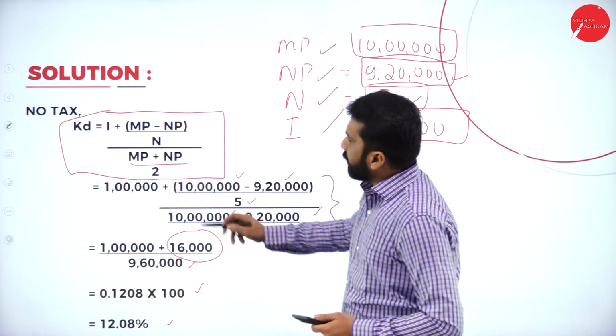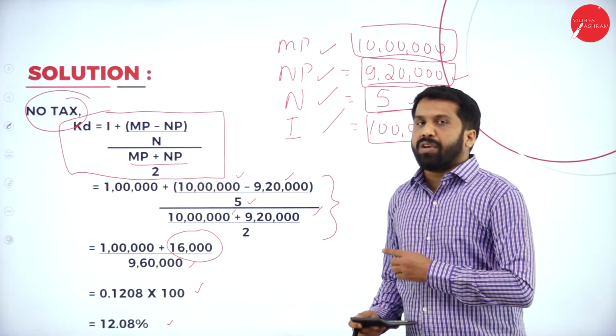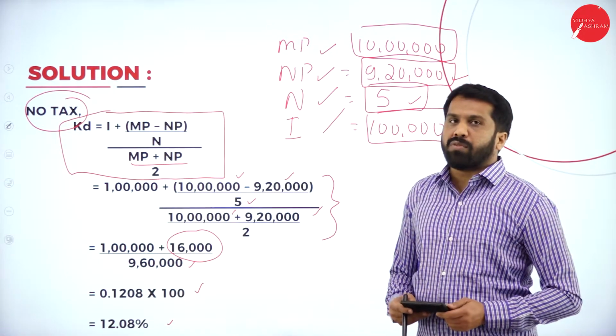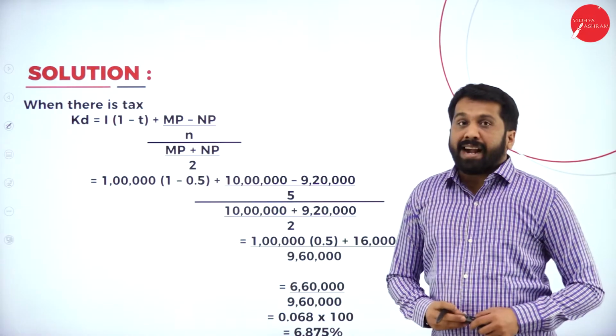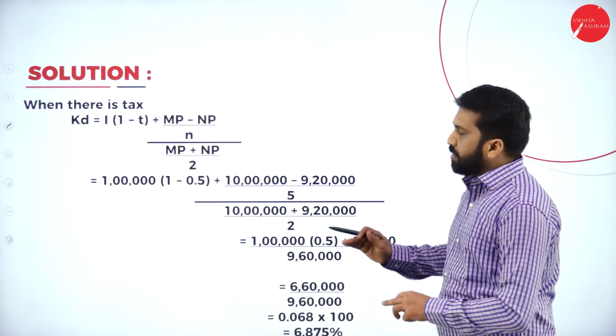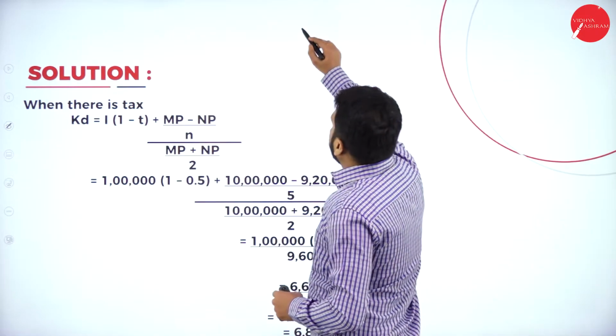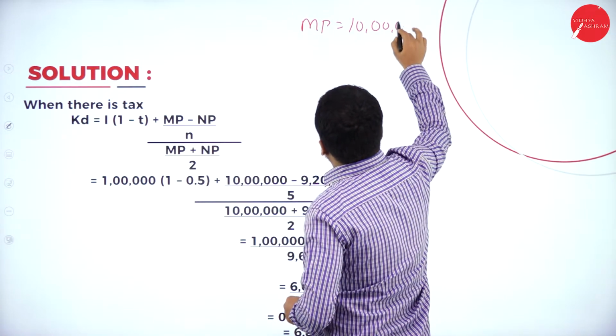Now, hope you understood. Whatever we have done is without tax. With tax, what will happen? I'll show you the second part, when there is a tax. Same procedure, same formula. Your MP will remain as it is, 10 lakh.